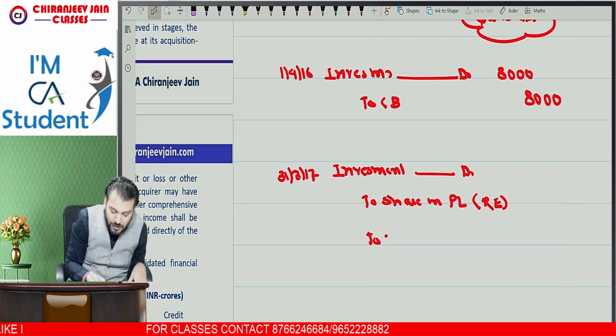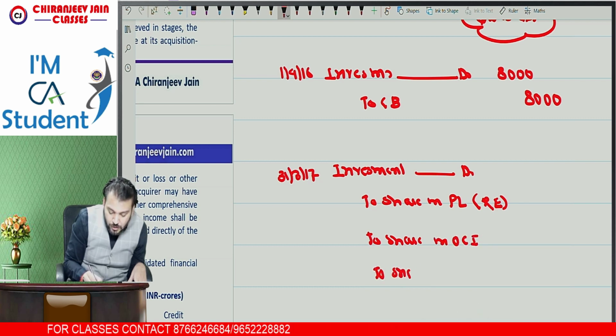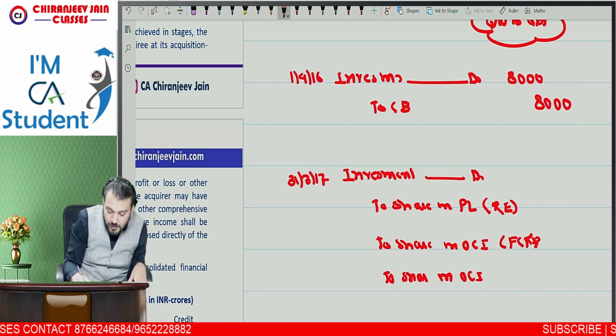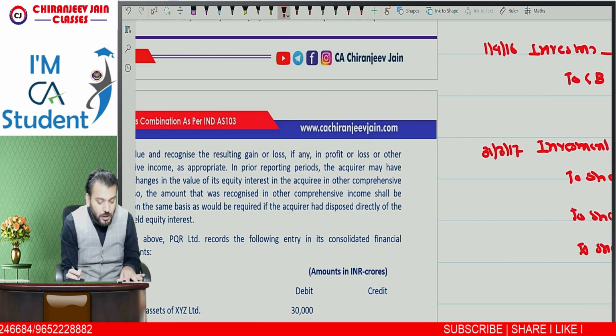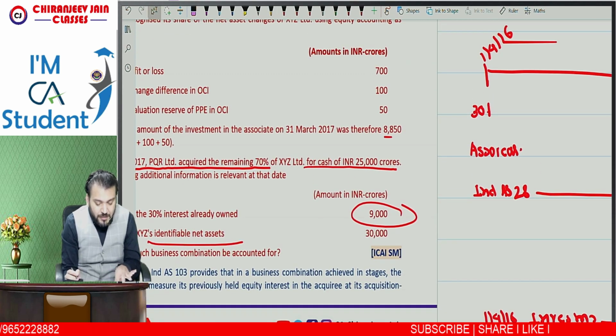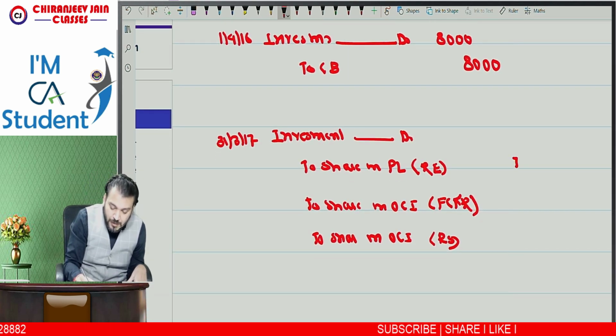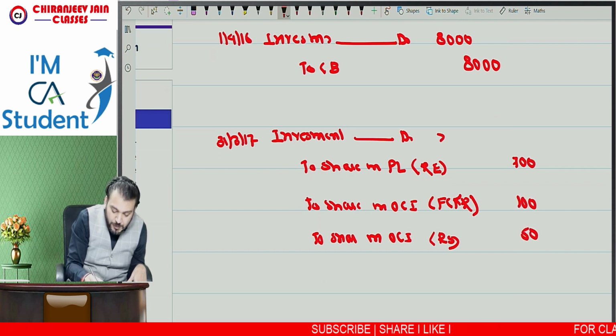Then we will also recognize share in OCI from associate. There are two OCI components of share in OCI from associate. One will be accumulated in FCTR and the other will be accumulated in revaluation surplus. What is the amount? You can see from the question: 700, 150. So it is 700, 150, and this becomes 850.